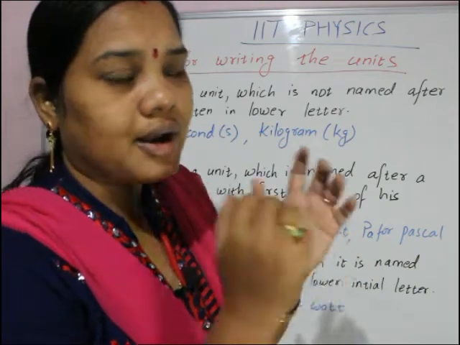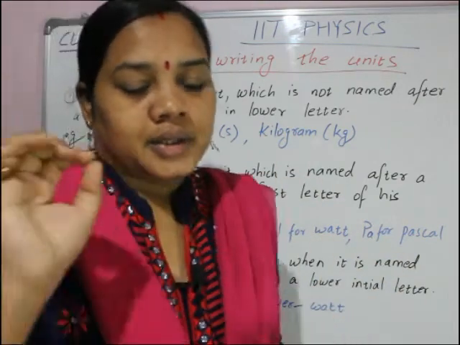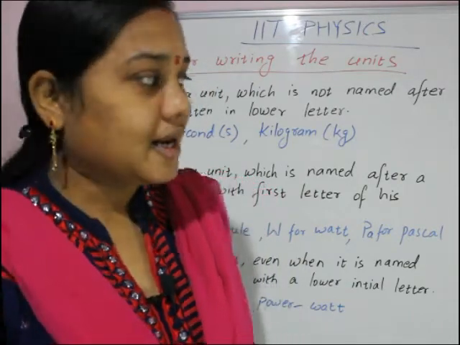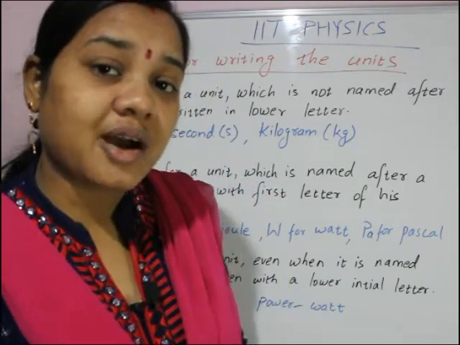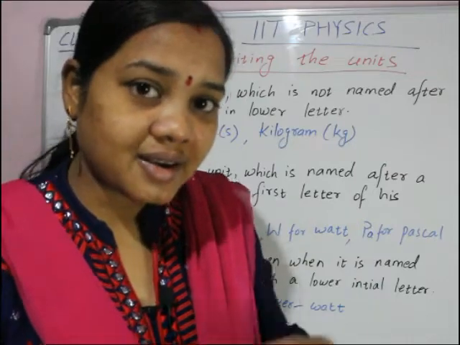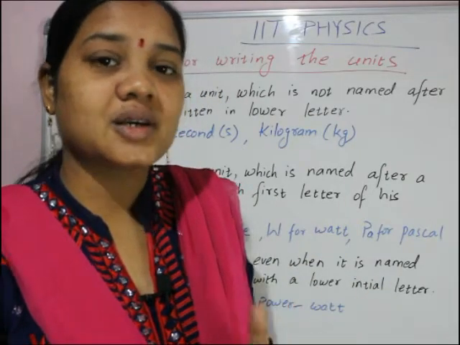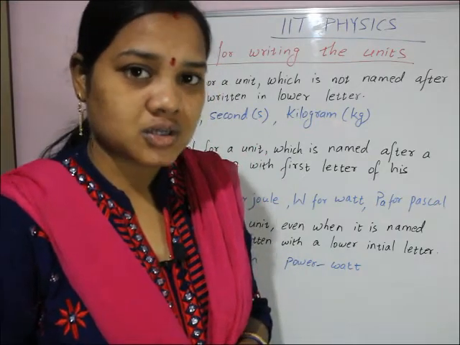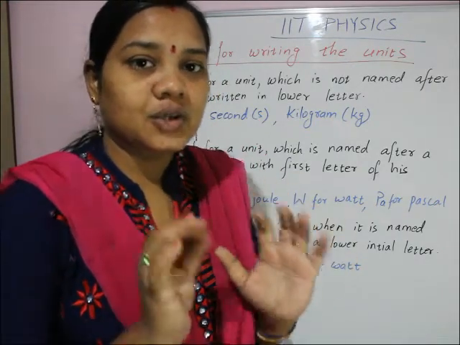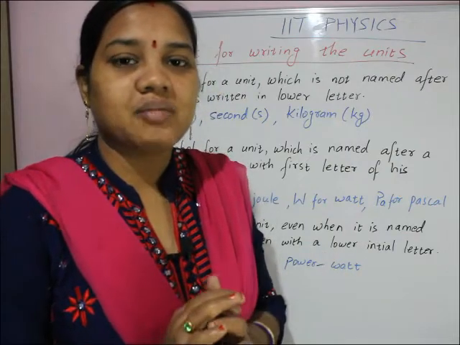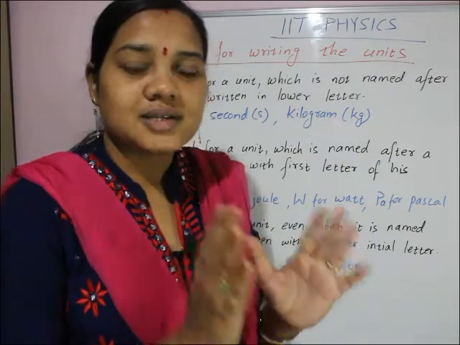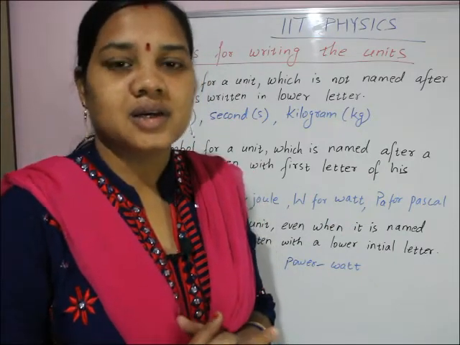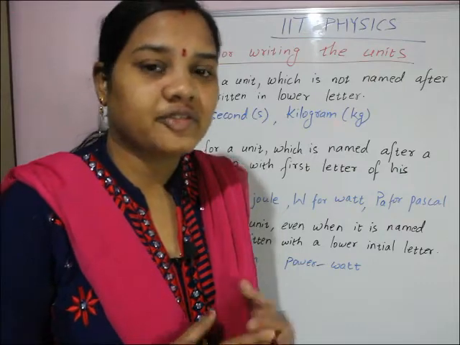Clear? Now there are some rules to write the unit. There are some units which are named after the name of a scientist, like Newton. Newton is a unit of force, named after the scientist Sir Isaac Newton, a great scientist who worked a lot in the field of gravitation.